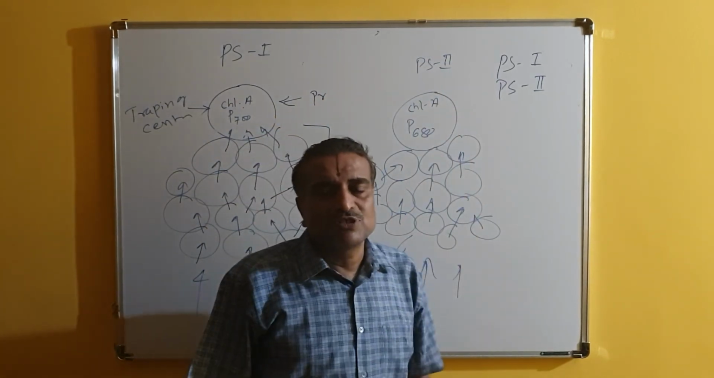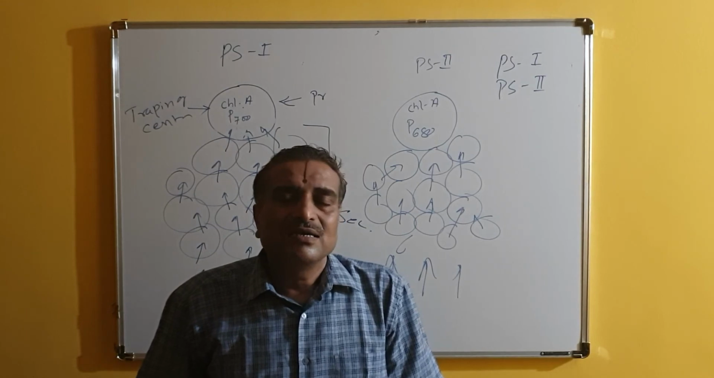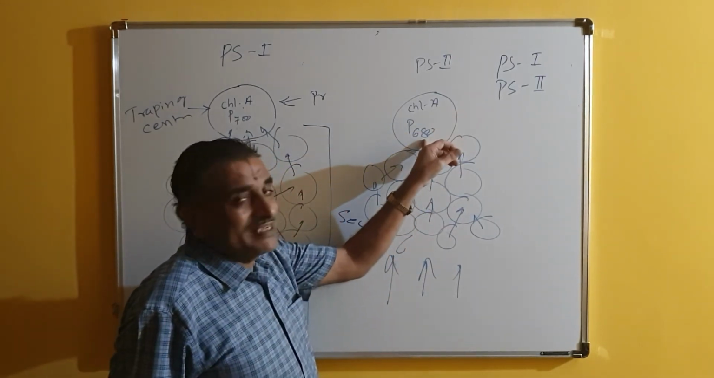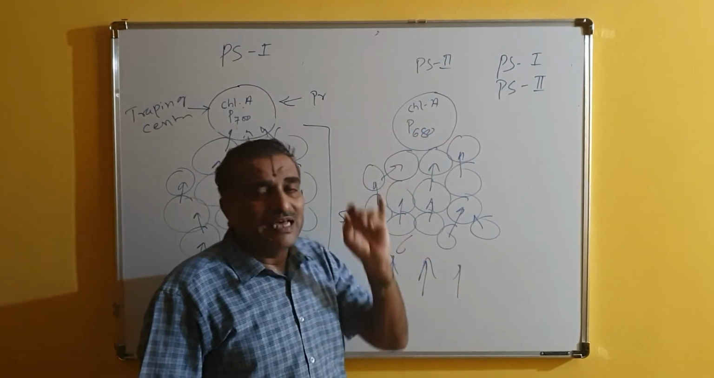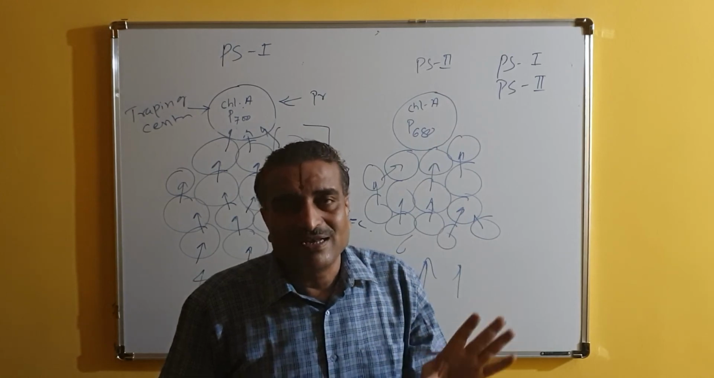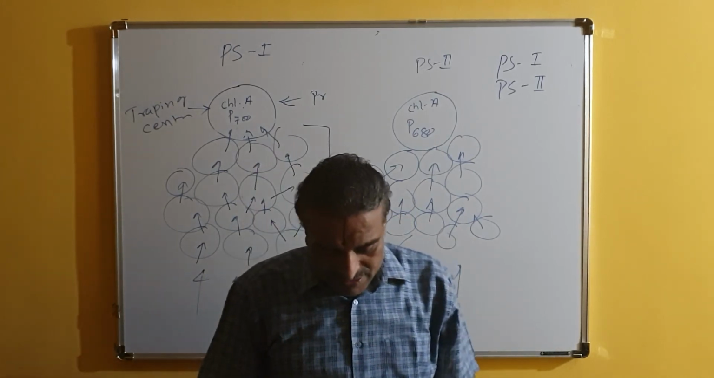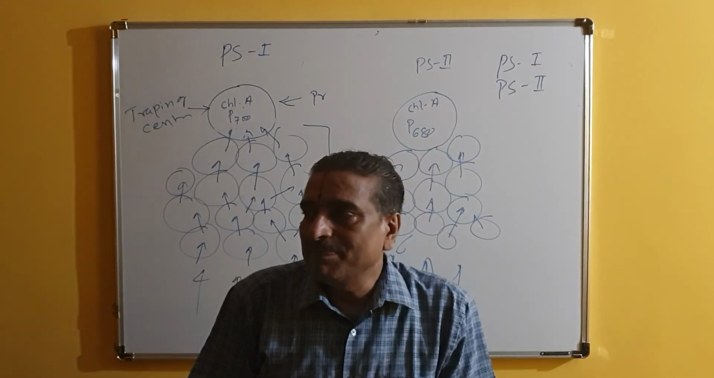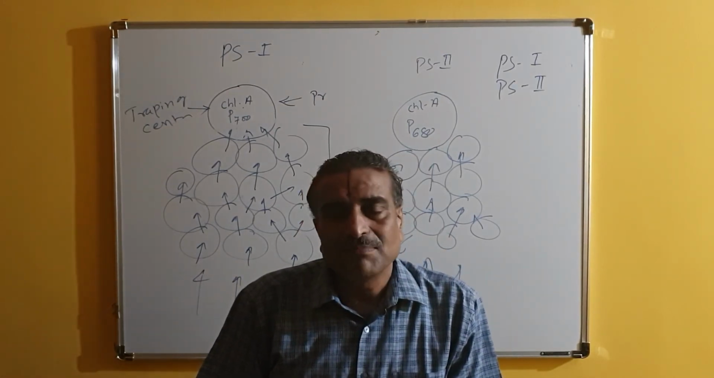Pigment system 2 absorbs light, and its reaction center is having P680 because it absorbs light only with the wavelength 680 nanometer, that is blue light. So that is the major difference between pigment system 1 and pigment system 2.